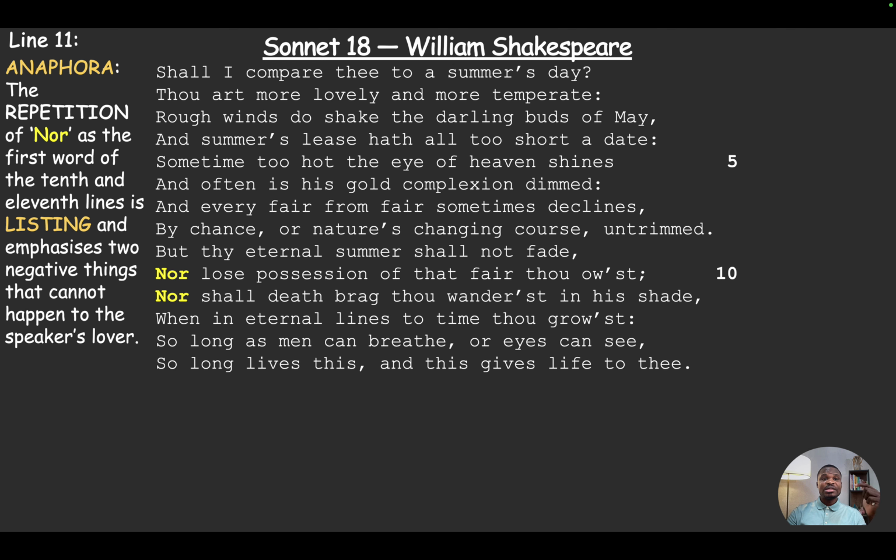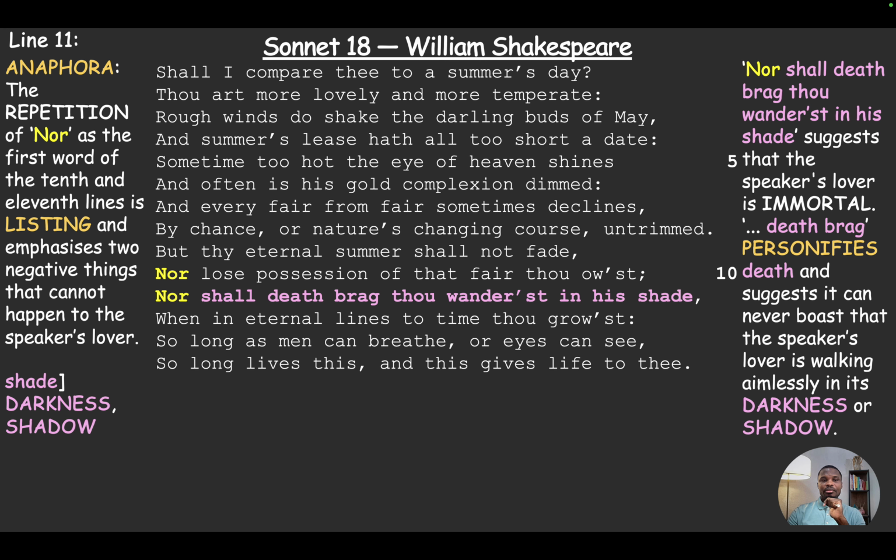Again, he uses another anaphora. So we see the repetition of "nor" as the first word in the 10th and then in the 11th lines, because the speaker is listing. And he also emphasizes two negative things that can never happen to the speaker's lover.